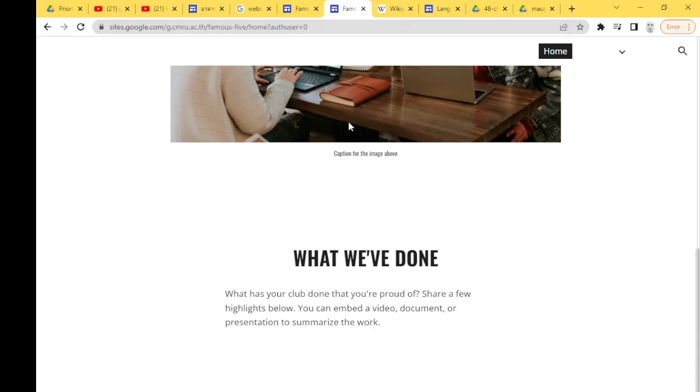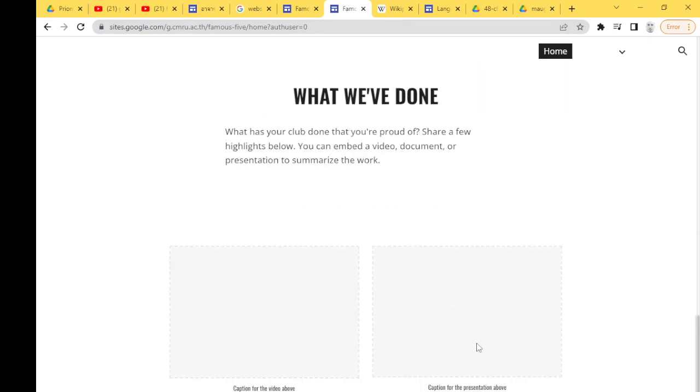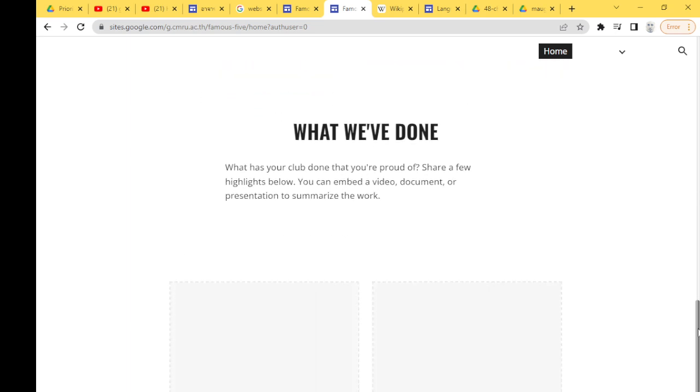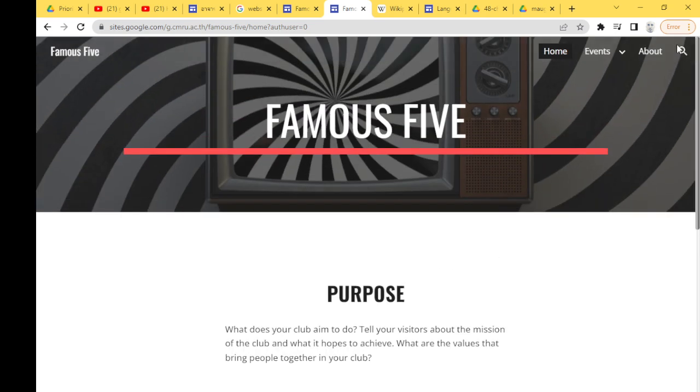So this famous 5, we have buttons, right? Different buttons, mailing list. You can create a mailing list. So after people enter their email address, you will have a special function to email them. Okay, it's not difficult. You just need to understand how it works. You can have a newsletter. You can have your symbol for Facebook, for Instagram, TikTok. Okay.